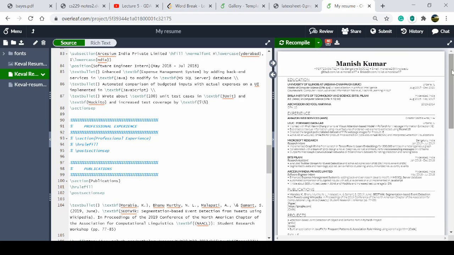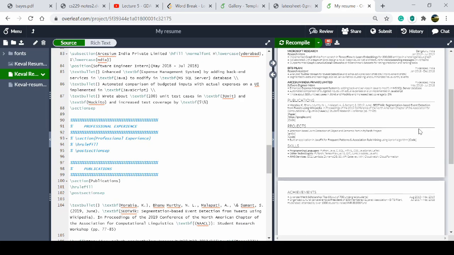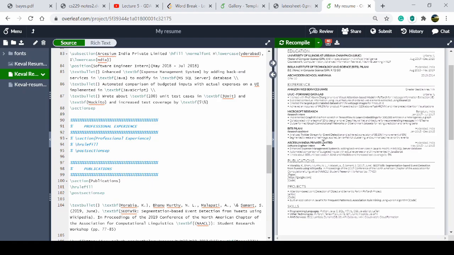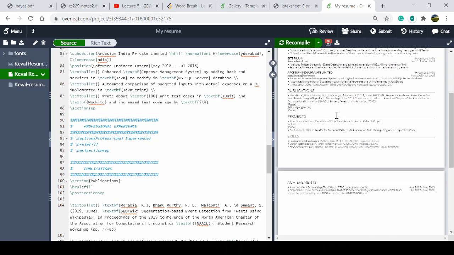I just want to summarize what the proper resume format is. The proper resume format, as mentioned here: education, experience, your publications, your projects, your achievements, your skills. If you have done some internships, you can put them here in experience. Some virtual internship you can also put here in experience.